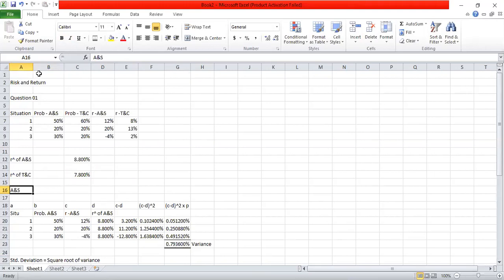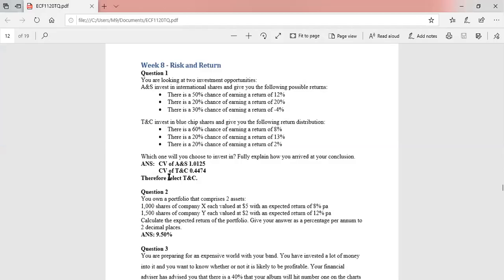We can check the answer. You can see the coefficient of variation of A and S. The answer says 1.0125. Coefficient of variation of T and C 0.4474. Therefore, a rational investor will choose to invest in the company where there is a lower risk compared to a percentage of return, that is company T and C. So the answer is T and C, as we had discussed.